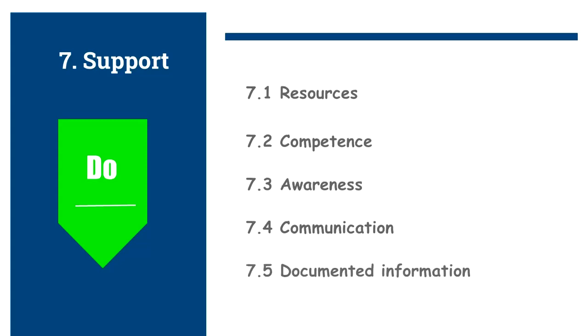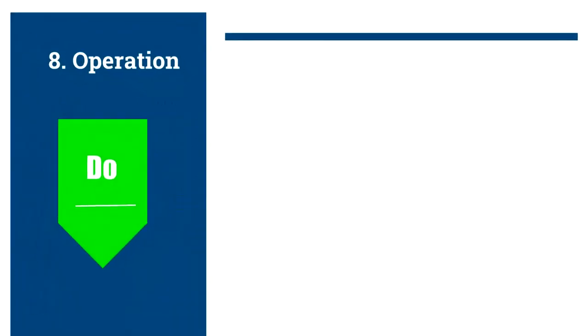While creating and updating the documented information, certain things are there to remember, such as identification and description, format and media, review and approval for the suitability and adequacy. All documented information required by the occupational health and safety management system and by this document shall be controlled. Then operation. These clauses 7 and 8 come under the do section of the plan, do, check, act cycle.